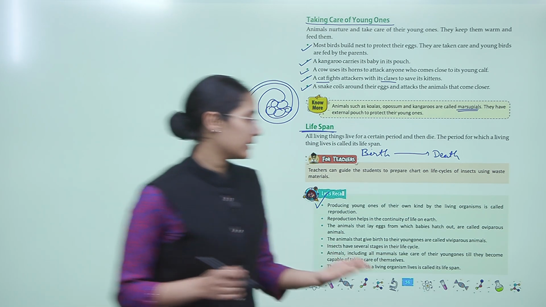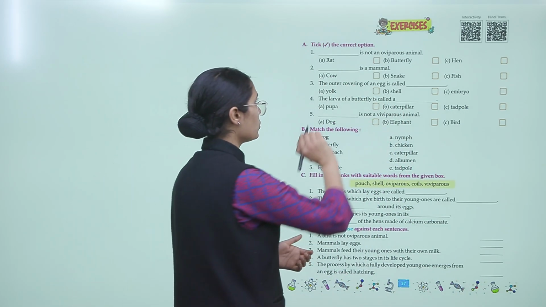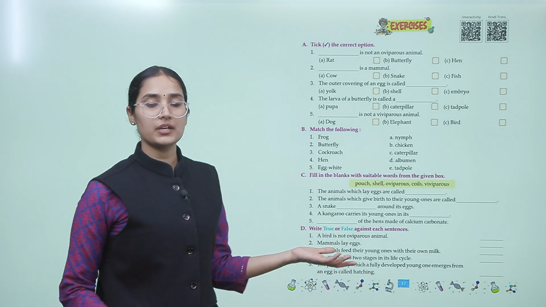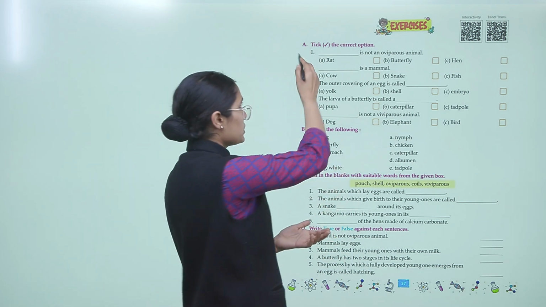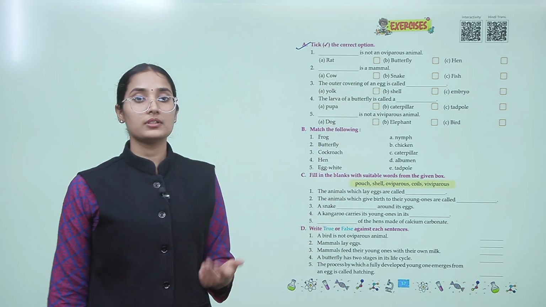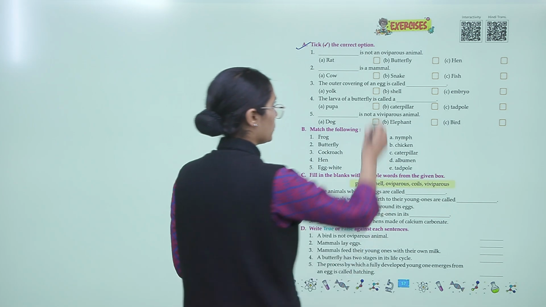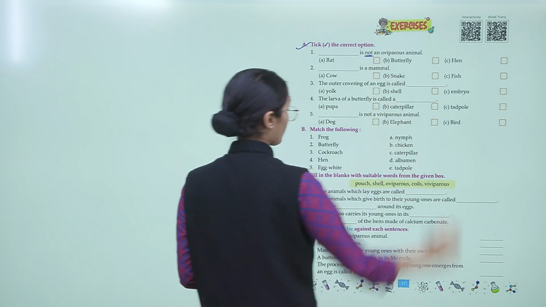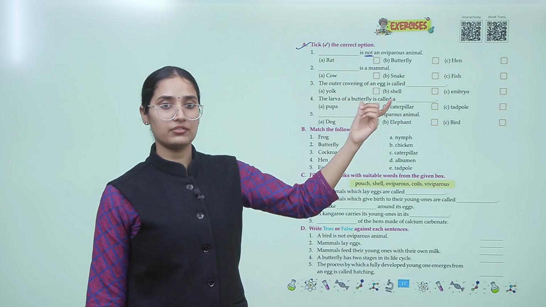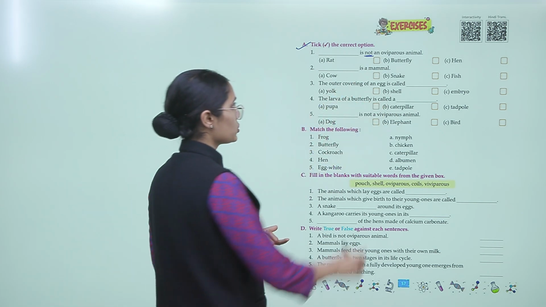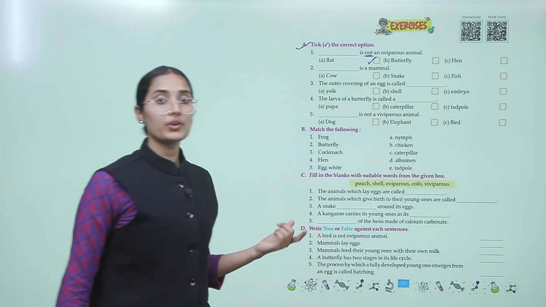Now, let's go to the next page. Let's get to the exercise now. So, we will get to all the questions one by one and solve one part of each question. The rest you will do on your own. The first question is tick the correct option. Dash is not an oviparous animal. Okay, so not. It is talking about viviparous. So, hen, butterfly, rat. Rat is not an oviparous animal.